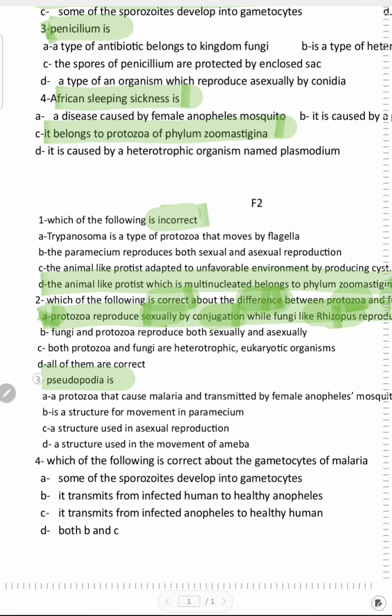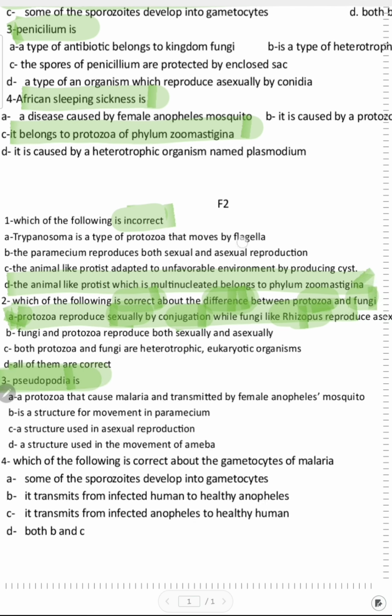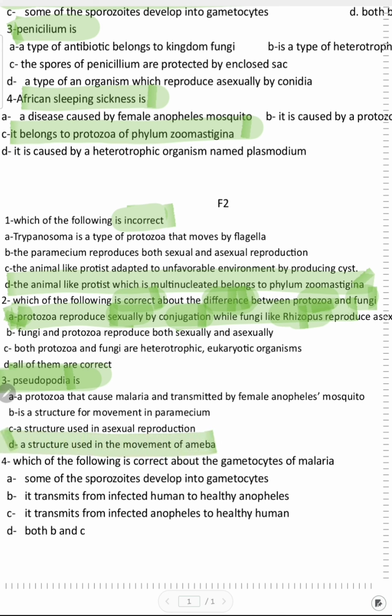Now, pseudopodia. What is pseudopodia? Pseudopodia is a structure for movement in amoeba. So we will focus on this one. And the last question is repeated from the F1 group. Which of the following is correct about the gametocyte? The gametocyte of malaria usually transmits from infected human to healthy Anopheles. But if it's the opposite, from the infected Anopheles to a healthy human, then what is transmitted is the sporozoite, not the gametocyte.